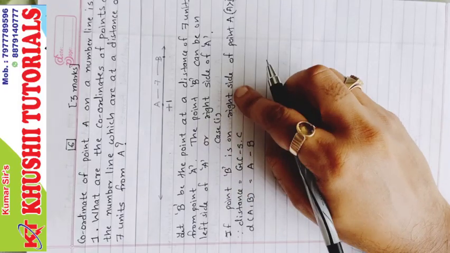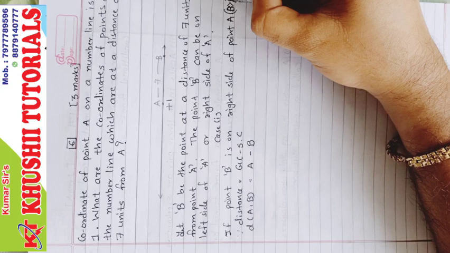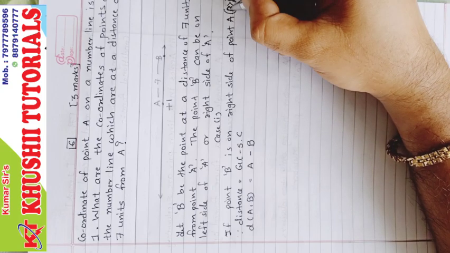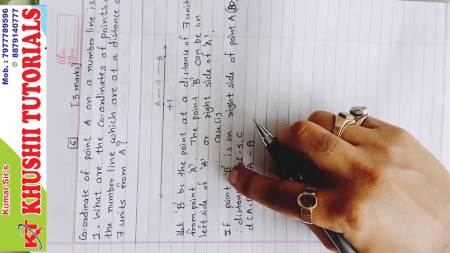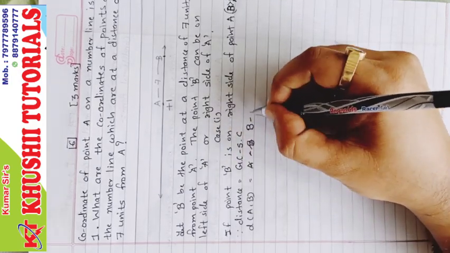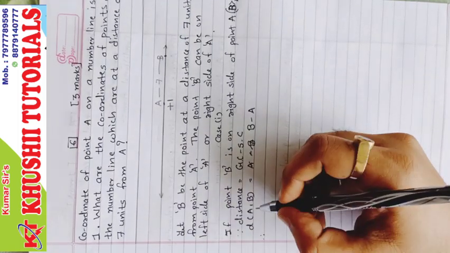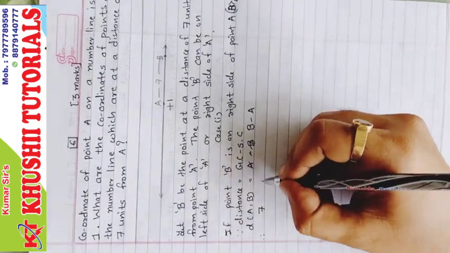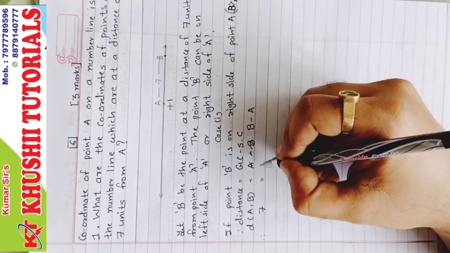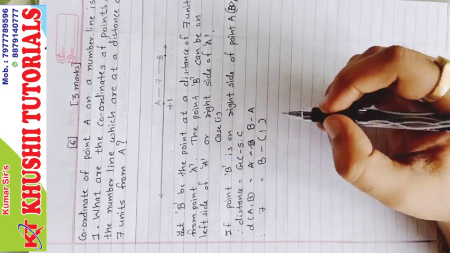Sorry, B is on the right side, right? B is on the right side, so B is greater than A. It was a mistake. So the greater coordinate is B, the smaller is A. So distance A comma B will be B minus A. Now distance A comma B is given as 7. The B coordinate we don't know, we need to find. Minus the A coordinate, which we know is 1.